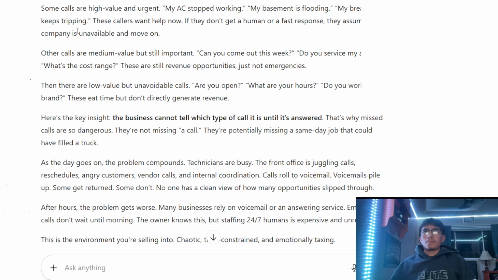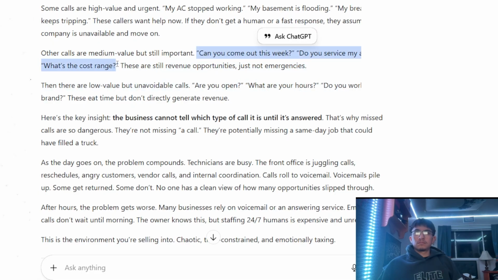So now what I'm saying is, okay, I have different kinds of calls that happen. Some of them are, hey, I need this right now. This is something that we need to take care of, which is more of an emergency. We're just going to call it emergency. The second kind is inquisitive, right? Hey, when's your availability? Do you come to this area? What's your cost? Oftentimes, these are written somewhere, right?